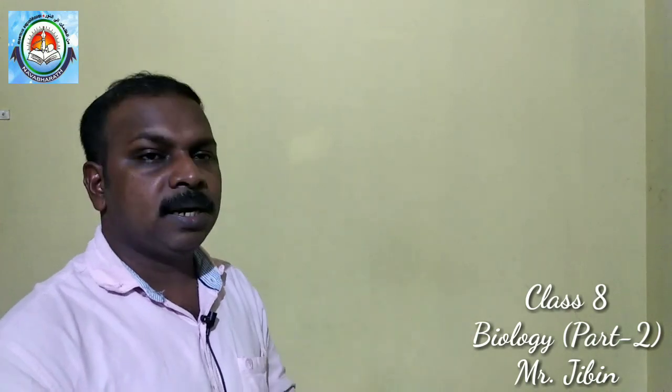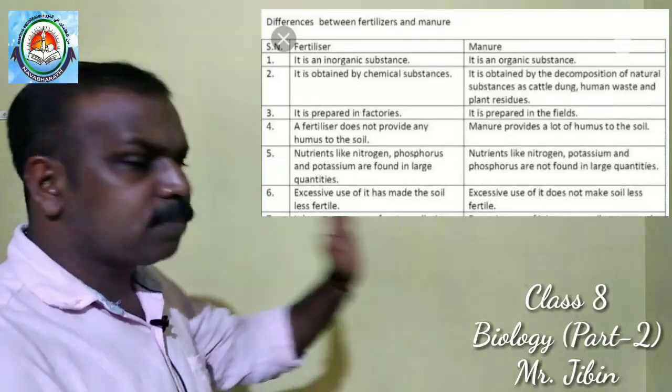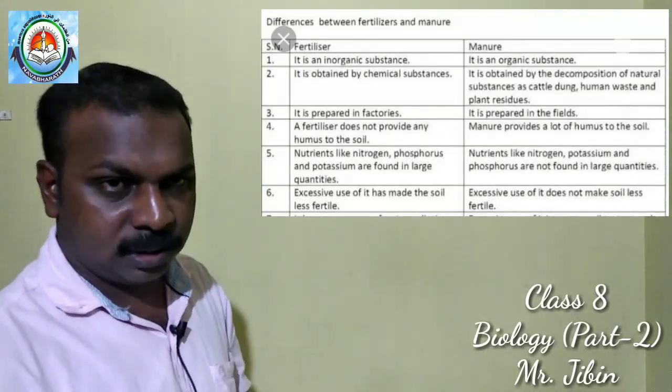Manure means natural things which are brought from nature itself, like animal waste or plant waste, from which partially decayed substances are formed, and these partially decayed substances are used as manure. But fertilizers are chemicals manufactured in our factories, right? They contain some important essential nutrients only, like nitrogen, phosphorus or potassium. Now we are going to discuss the differences between manure and fertilizer.